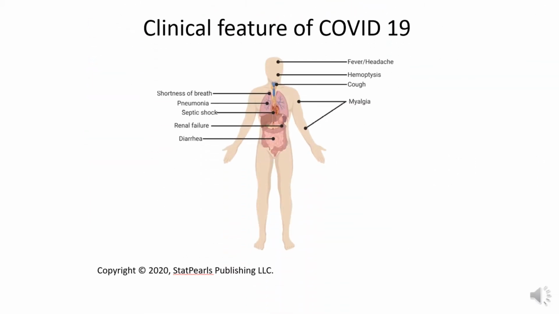So, what are the clinical features of this COVID-19? Patients can be either symptomatic or asymptomatic. The symptomatic ones suffer from cough, fever, diarrhea, and myalgia. In worst cases, a patient might end up suffering from septic shock, renal failure, pneumonia, which might finally lead to death. While the asymptomatic people don't show any of these symptoms, they are capable of transmitting the infection.